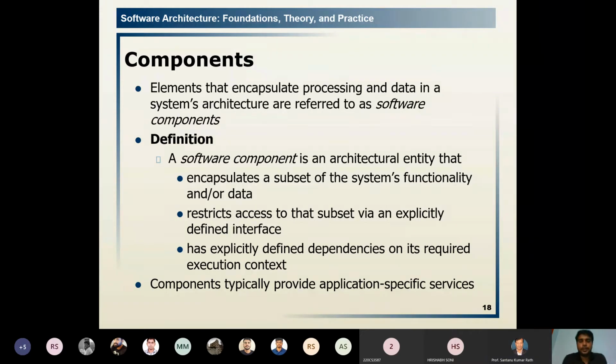The components are independent, but they are dependent on other components for the execution context. During the execution context, the components are dependent on other contexts. The components typically provide an application specific service. The main thing it is providing is the application specific service.